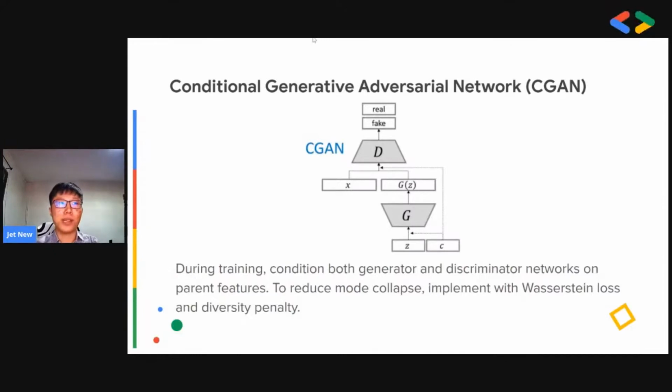The GAN framework has been popular in recent years for its performance in image generation, and conditioning features during training allows control over the generation process. The conditional GAN is constructed by feeding the data to be conditioned on to both the generator and the discriminator networks. GANs are known to be unstable in training, and therefore a number of improvements are made in Simkit. The Wasserstein loss is used for the models, label smoothing is performed, and a diversity penalty is attached to the discriminator model.